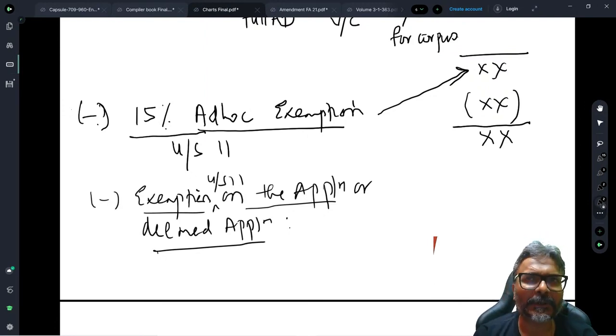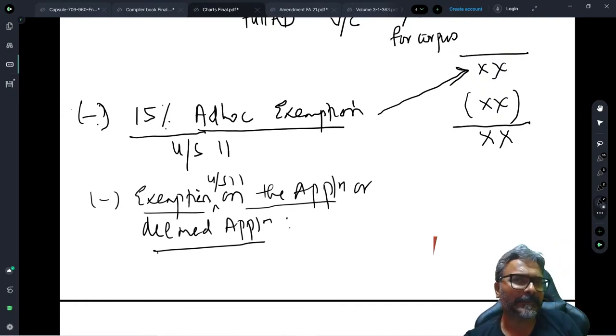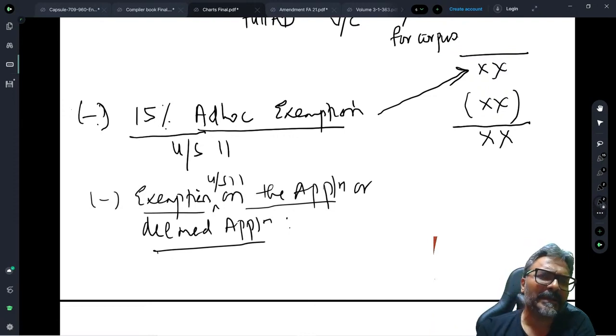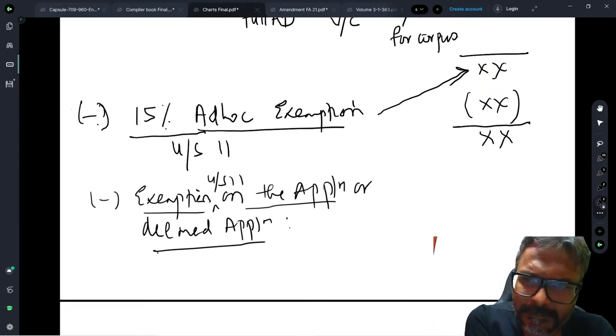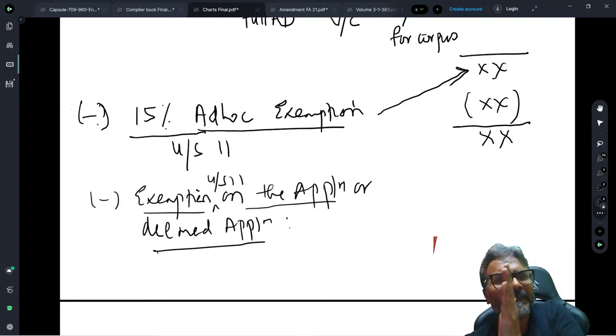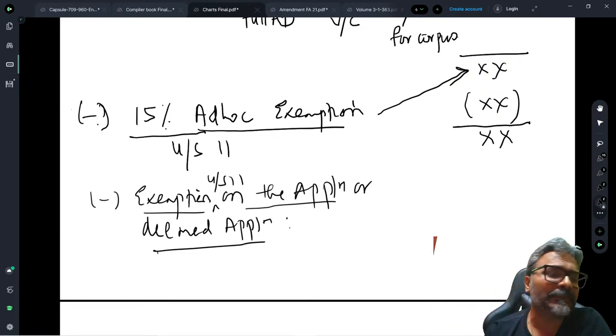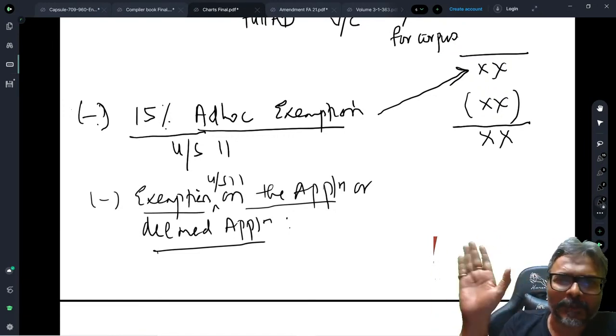Number 1, students: if I'm acquiring a particular asset, will that be eligible for the purpose of exemption under section 11? I think all of you can answer yes. There is absolutely no doubt about that. If I am applying the income to acquire the asset of the trust, then yes, it will be eligible for the exemption.